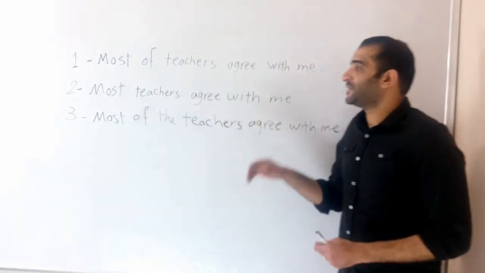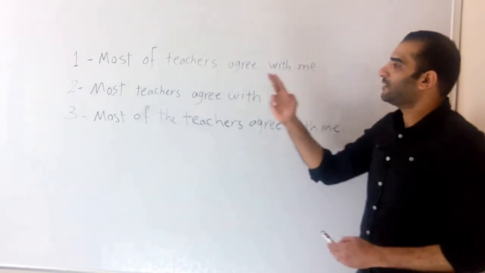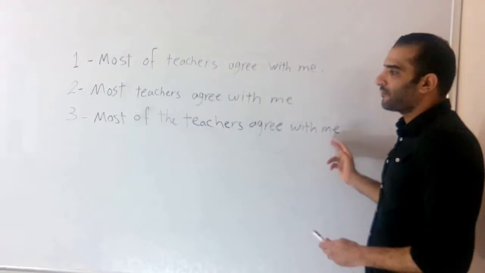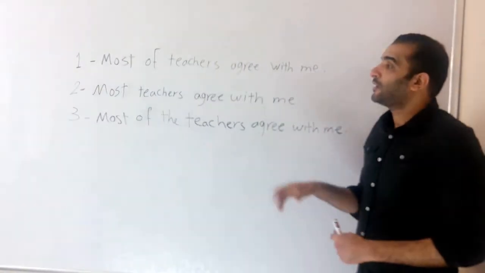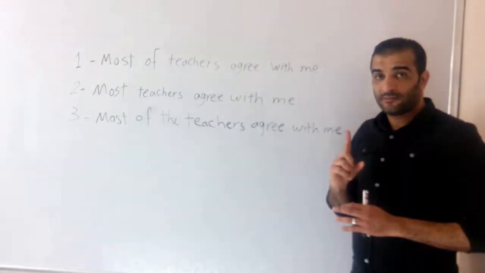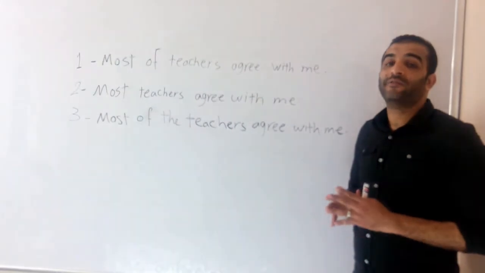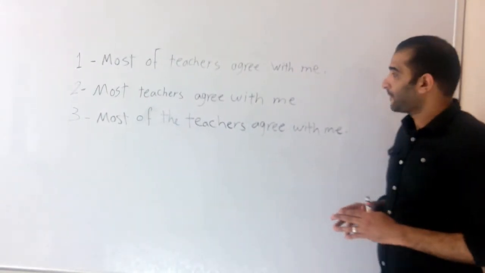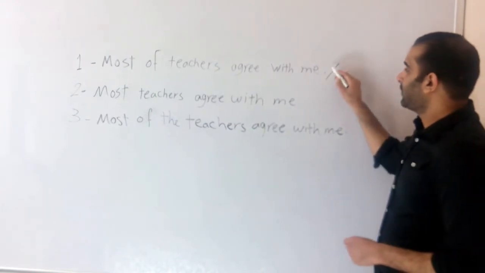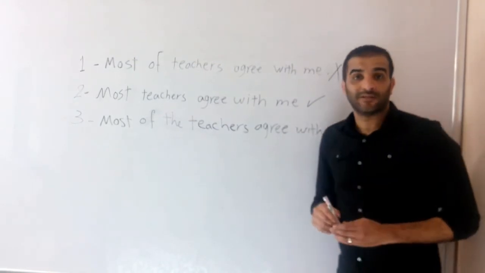We've got here three examples, 1, 2, and 3. Number 1, most of teachers agree with me. Number 2, most teachers agree with me. Number 3, most of the teachers agree with me. One of these examples is incorrect and 2 are correct. Try to pick out the incorrect one. Surely number 1 is the incorrect one. 2 and 3 are the correct ones.